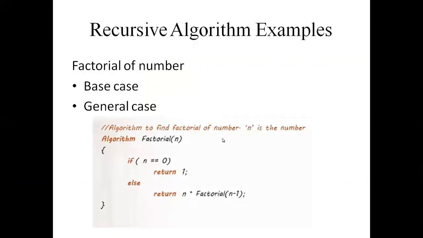For the factorial program, all of you know about it. To calculate 2 factorial, we do 1 into 2, that equals 2. Then 3 factorial is 1 into 2 into 3, that equals 6.